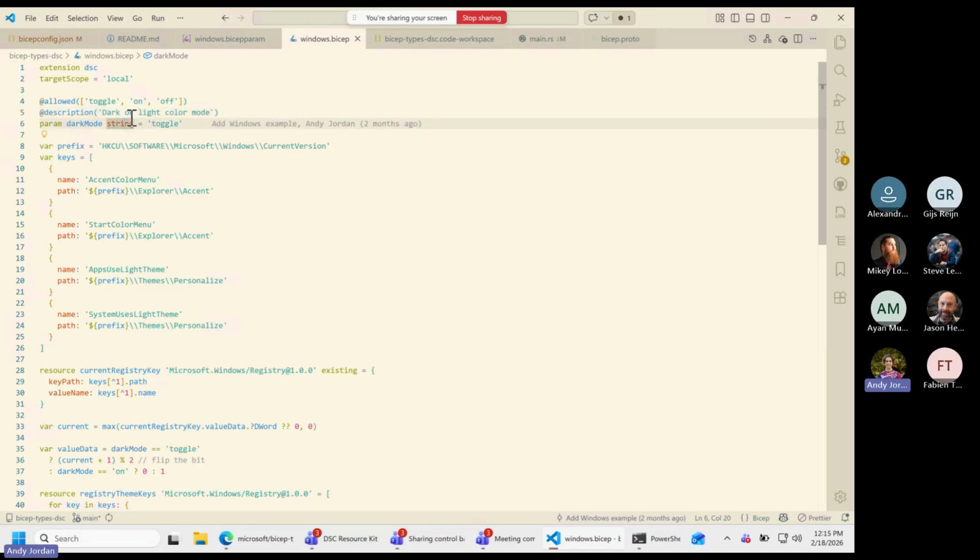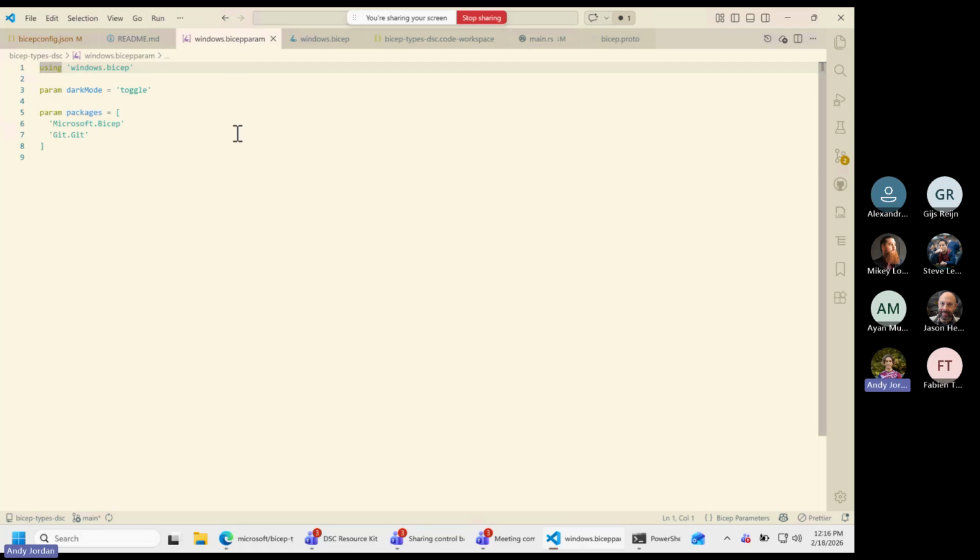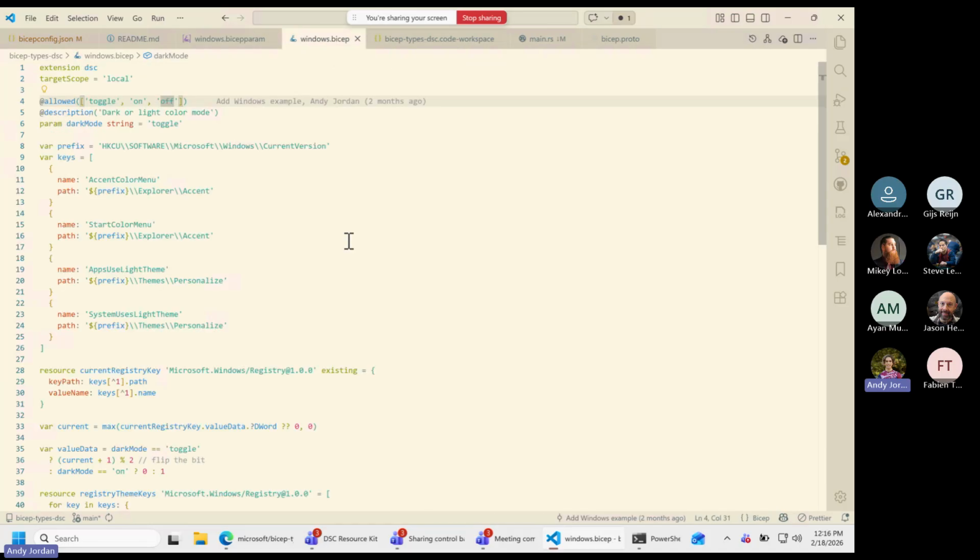I've made a little parameter here called dark mode that takes a few options: toggle, on or off. And that parameter is a Bicep parameter, right? So if I look at the file that I'm actually going to pass to Bicep, it says windows.bicep param. That supports all arbitrary things that Bicep supports, because Bicep is going to take this, so you could have Bicep functions in here too. And I'm setting my param dark mode to toggle. And this is my own configuration document, that's the equivalent over in DSC. This is a configuration document of resources.